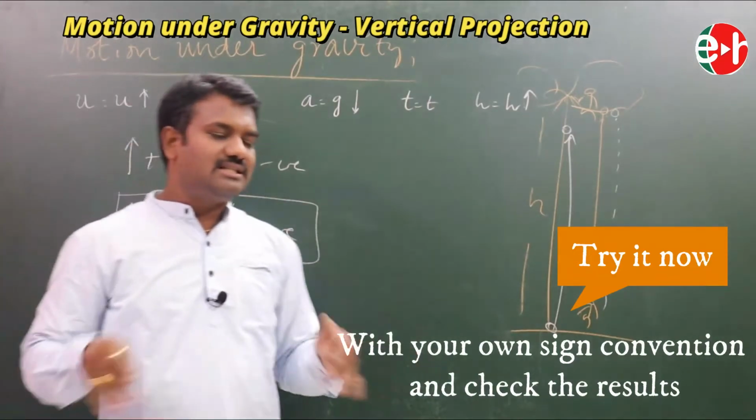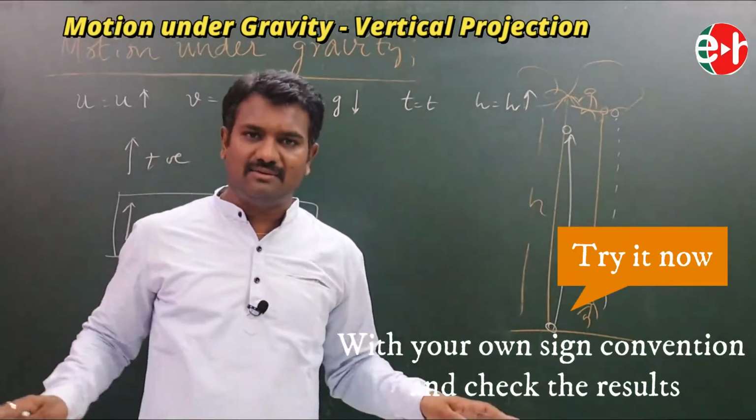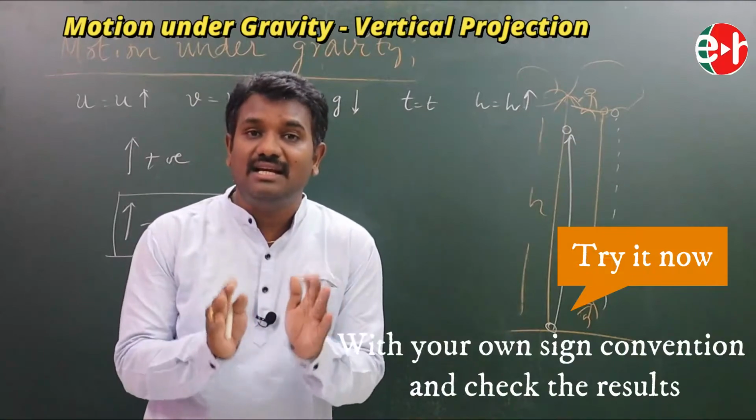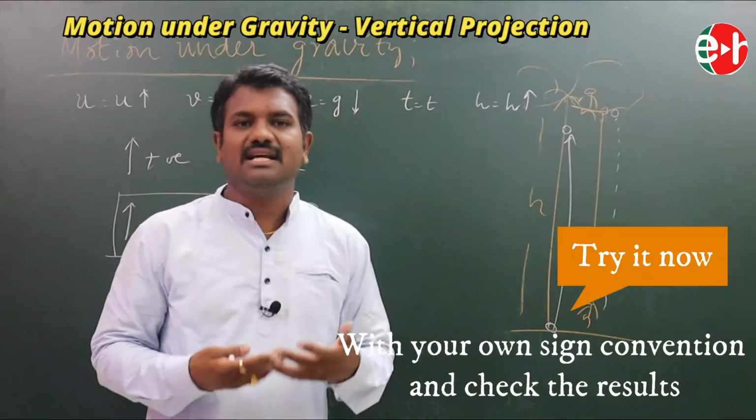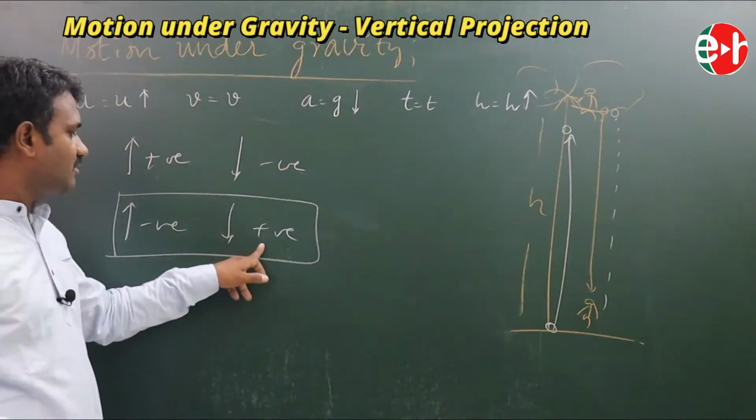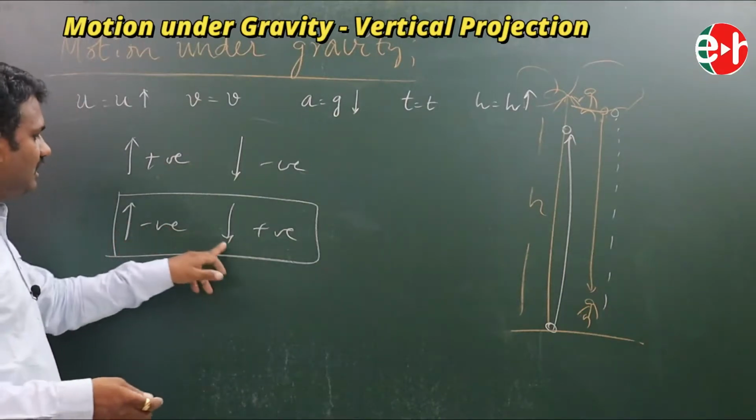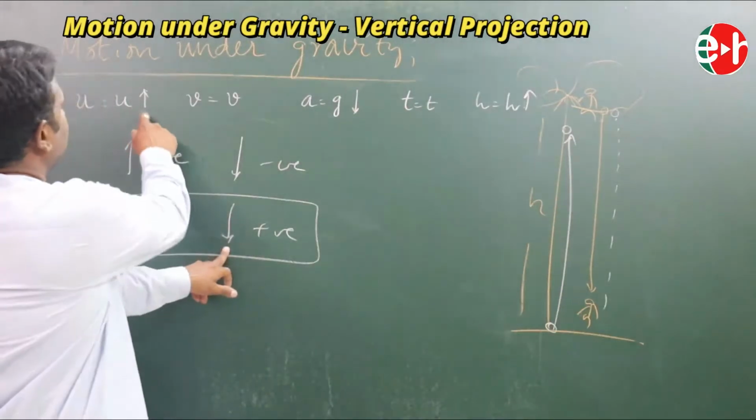So don't say that downward is always positive, or downward is always negative. Don't say this. This is just sign convention. It is more for convenience. I am going to take downward as positive. That means upward is negative. Here, which physical quantities are in the downward direction?